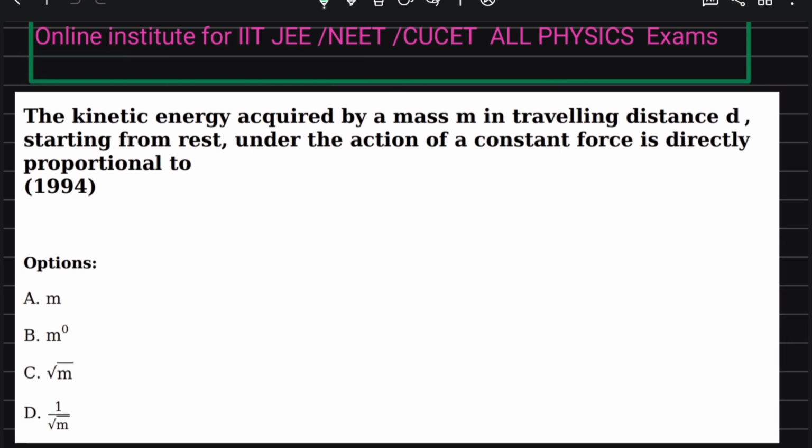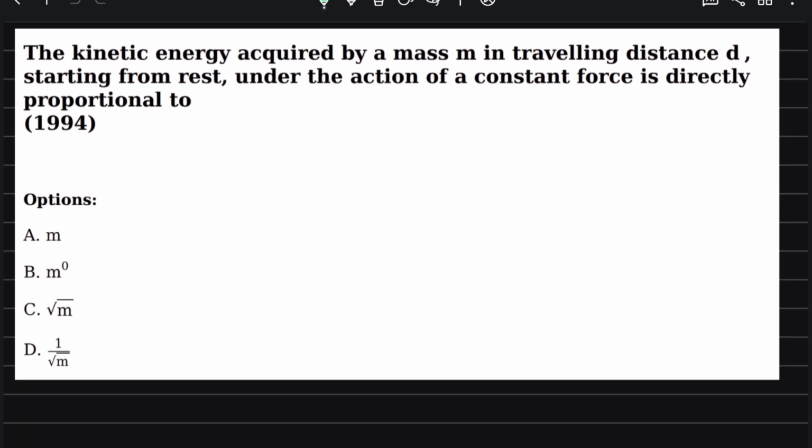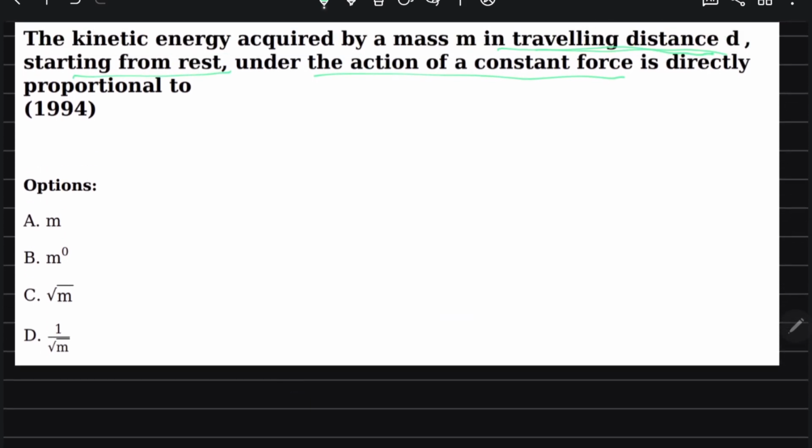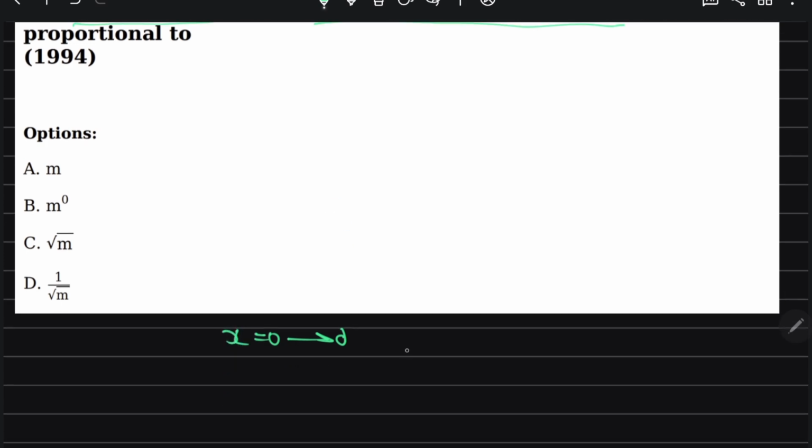So now I proceed to the next question. The kinetic energy acquired by a mass m in traveling a distance d, starting from rest under the action of a constant force, is directly proportional to. So what they're saying is that the kinetic energy acquired by a mass m traveling a distance d starting from rest means initially it is 0, and it travels a distance of d under the action of a constant force.